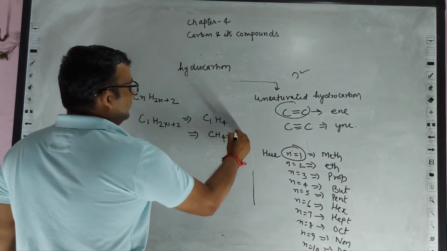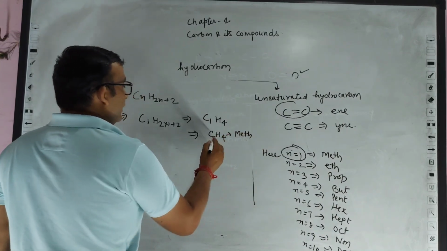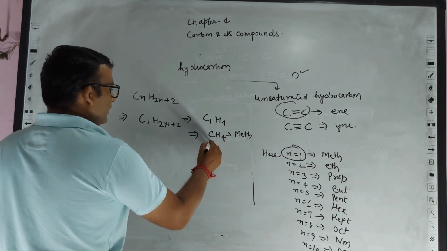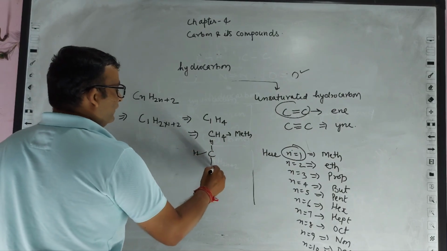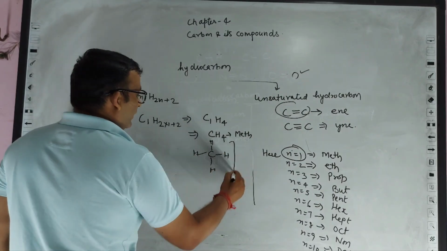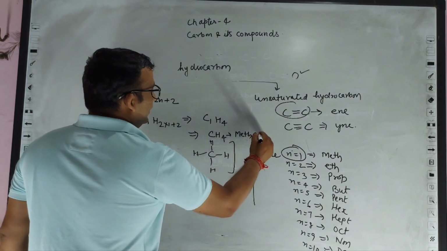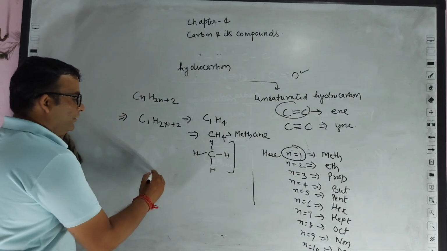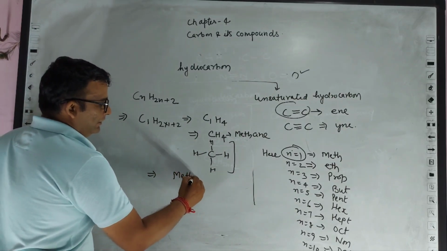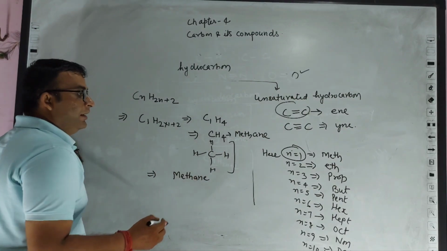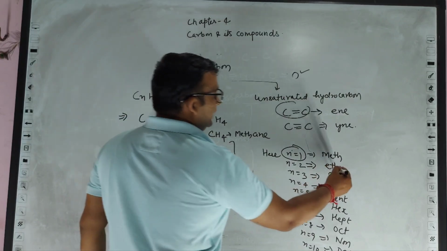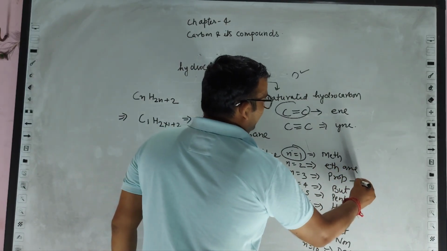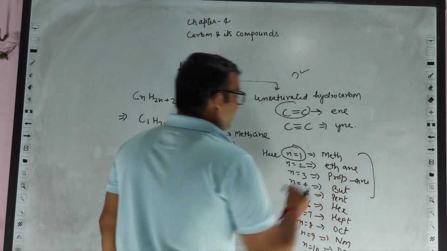This is called meth. And because all valence electrons of the carbon atom are shared by hydrogen atoms with single bonds, it is called ane. So it is called methane. Similarly, we can call these ethane, propane for the single bond.